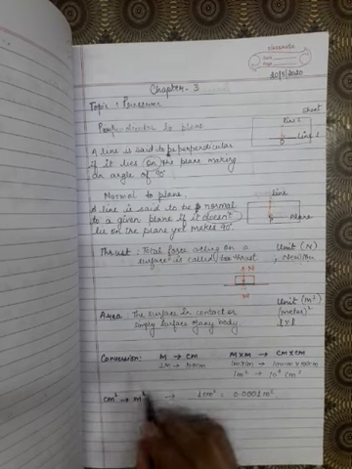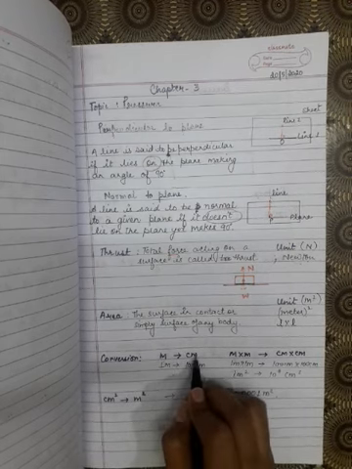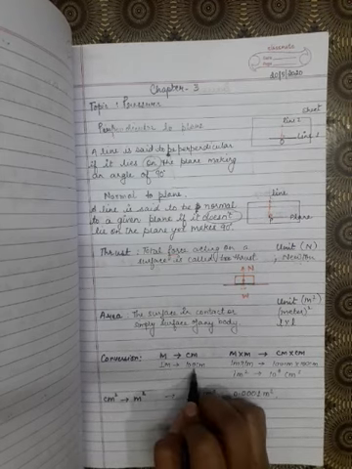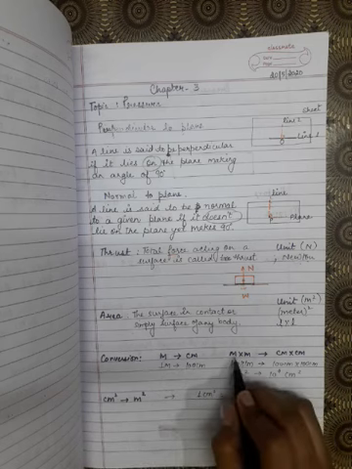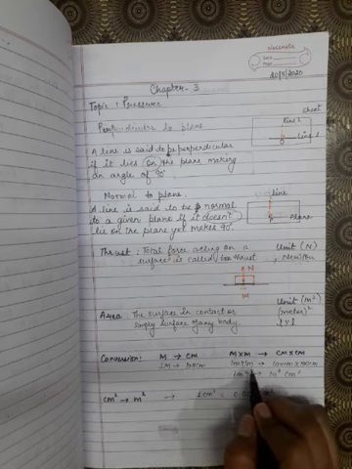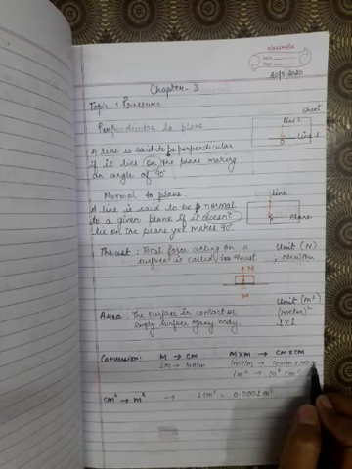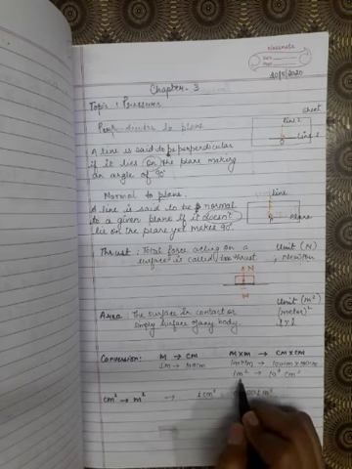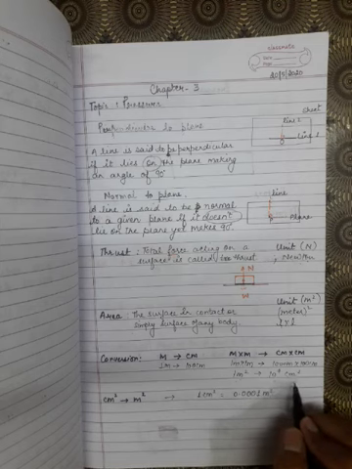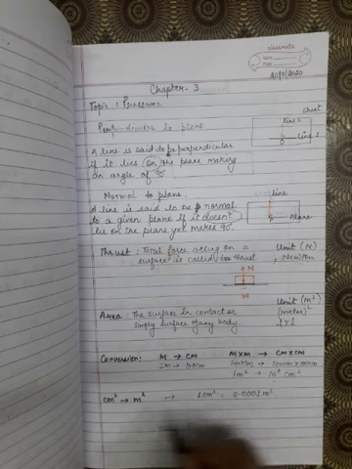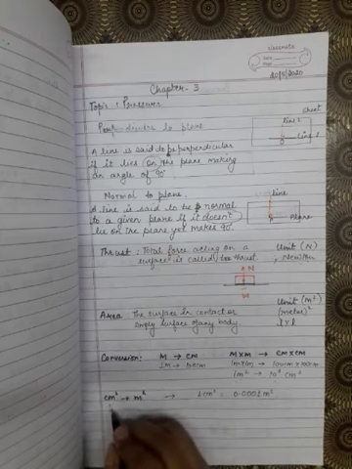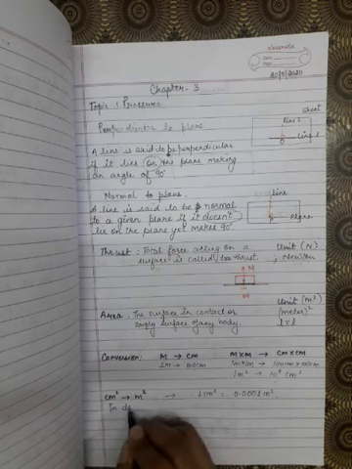Simple conversion. Convert meter into centimeter. 1 meter is equal to 100 centimeter. Similarly, 1 meter multiplied by 1 meter is equal to 100 centimeter into 100 centimeter, which means 1 meter square is equal to 10 raised to power 4 centimeter square. Now in decimal, how will we write this?